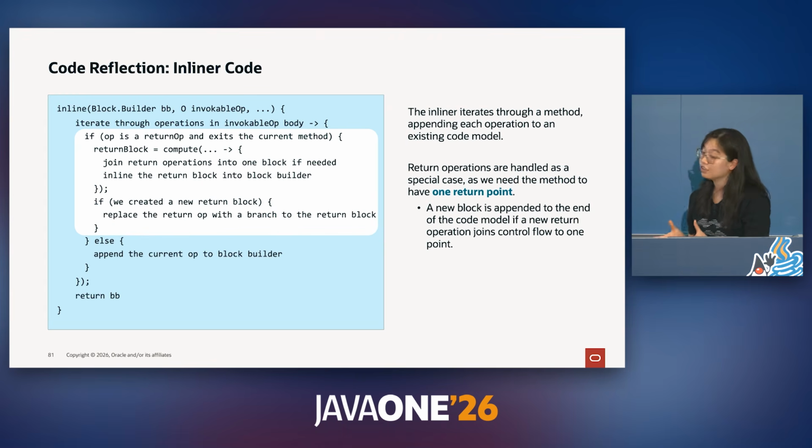And this is the inliner code that achieves the inlining that we walked through earlier. This will iterate over a method and append each operation to an existing code model. And the highlighted portion is the code that actually handles the return operations, as mentioned earlier. So if we need to merge control flow into one return point, we create a new return block to hold the new point here.